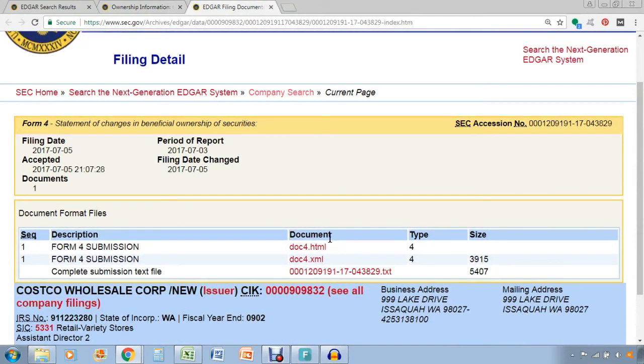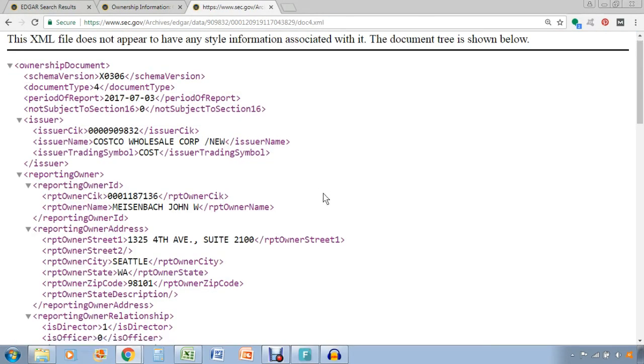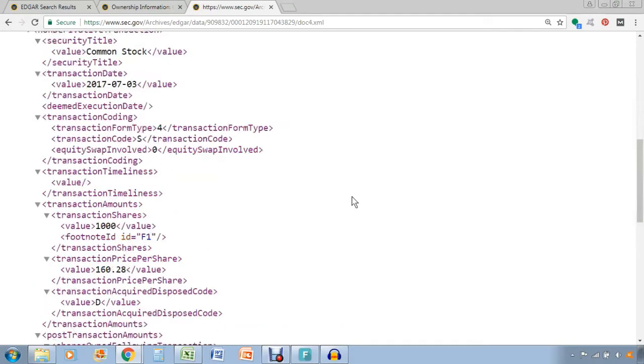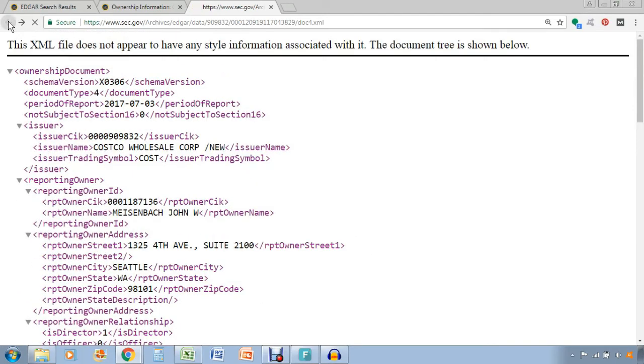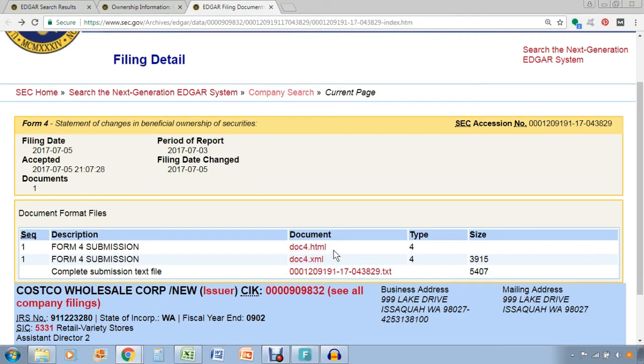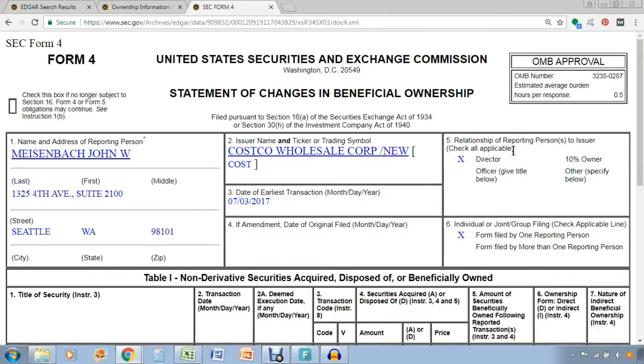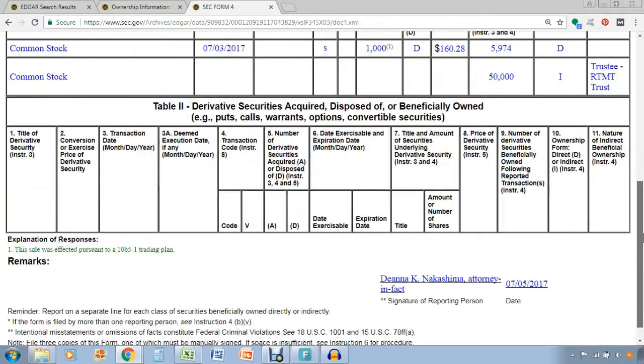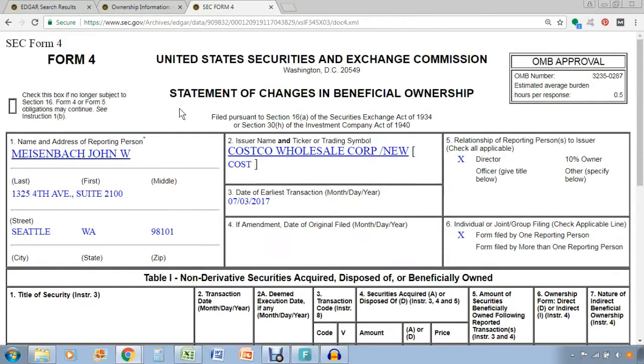I'm going to open up in a new tab. The one you want to open is the HTML one. If you open this one, the second one, it's just the code for the filing, so it's not exactly useful. So you want to open up the HTML one, which is the first one that pops up, and it'll take you to the actual Form 4, where you can see what's going on with this filing.